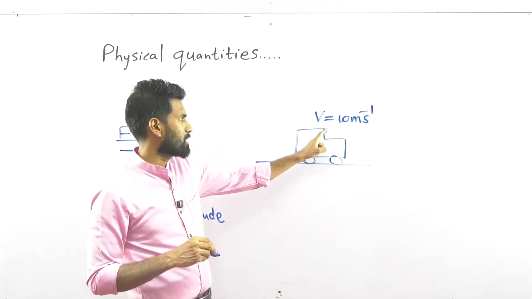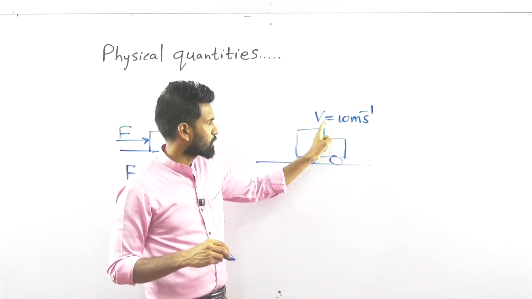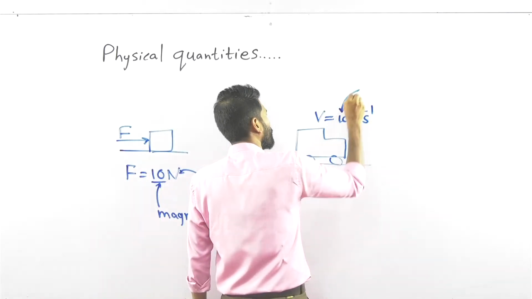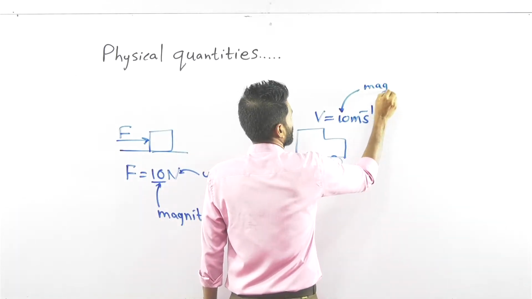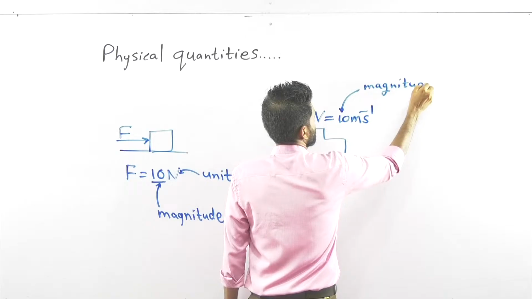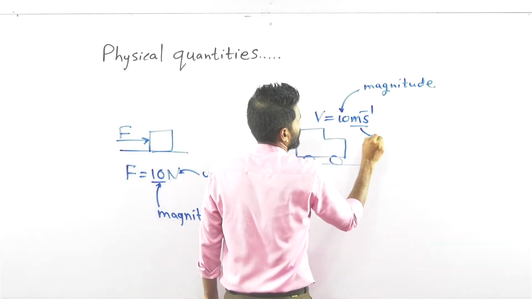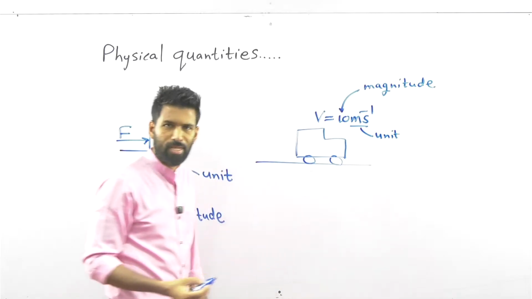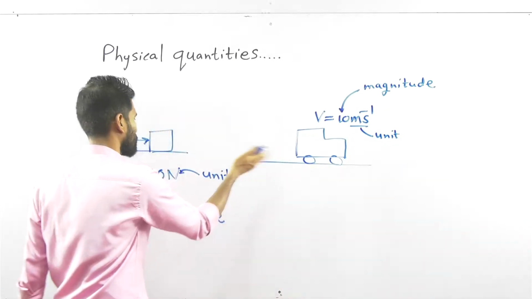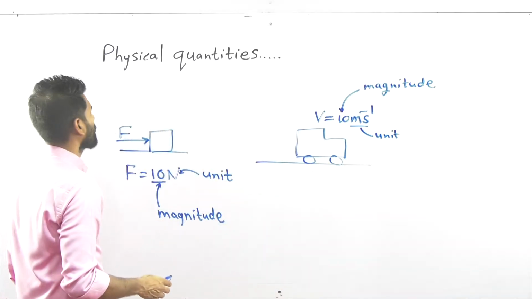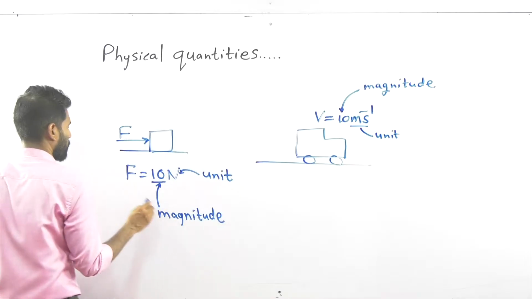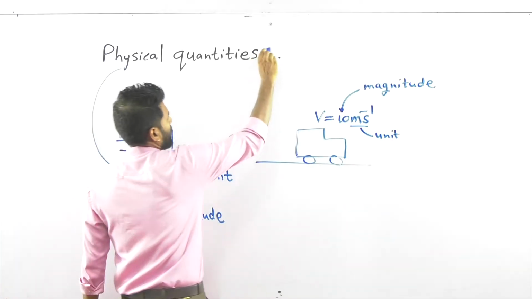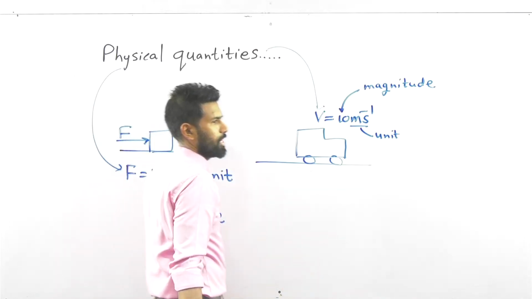To explain this physical quantity, velocity, you have a magnitude, a numerical value 10, and a unit to explain how it is measured, meters per second. Just write these two things. So these are the physical quantities, force and velocity, properties of nature.